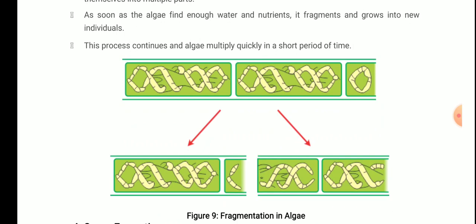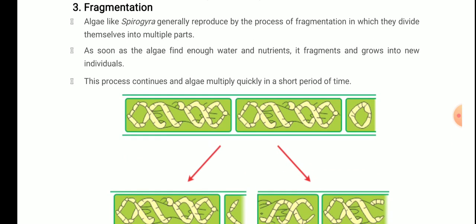You can see what is happening. This is an alga, that is Spirogyra. It breaks into fragments, and after breaking into fragments, both the fragments develop into new algae, that is new Spirogyra. Clear? So this is fragmentation. Read these points and then we will be moving forward.